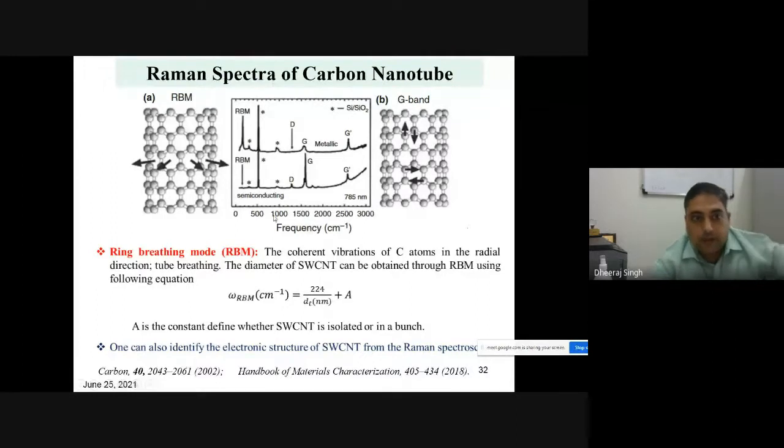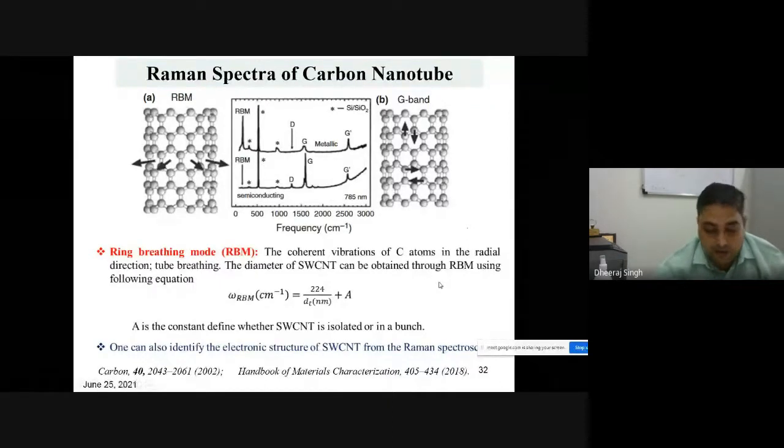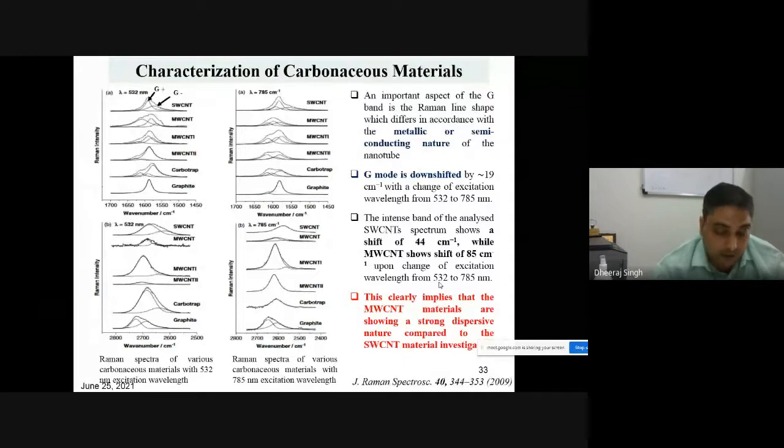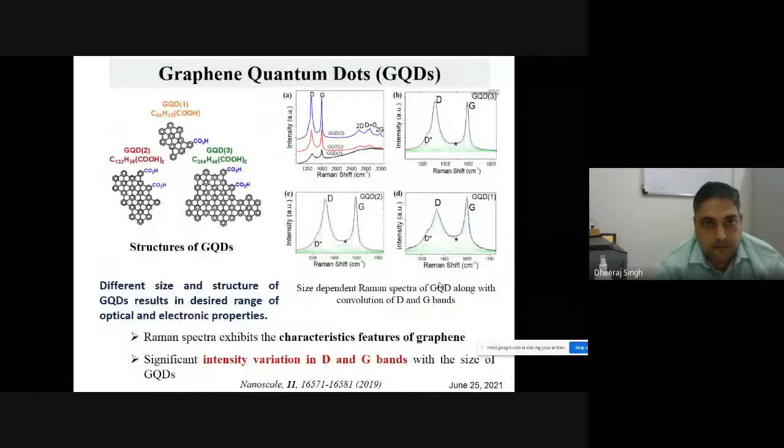So now one can also identify the electronic structure of single wall carbon nanotube, multi wall carbon nanotube, or different applications of your material using Raman spectroscopy. Moreover, the metallic or semiconducting nature of the graphite or carbon nanotube can also be characterized. And it is proved that multi-wall carbon nanotube shows a strong dispersive nature by Raman spectroscopy.